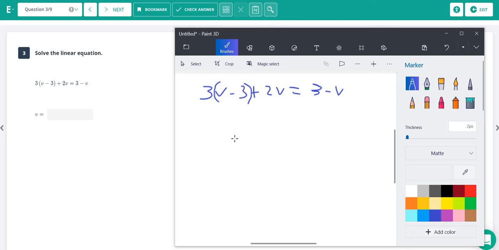All right, so here we have a little bit more complex of a problem. Whenever you see parentheses, that's where you should always start and do your distribution. So let's do that first. We have 3 times v, which is 3v. And then we have 3 times -3, which is -9. Then we could just copy down the rest of the problem here.